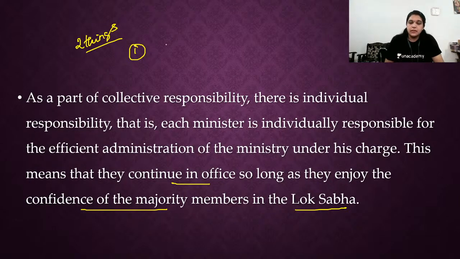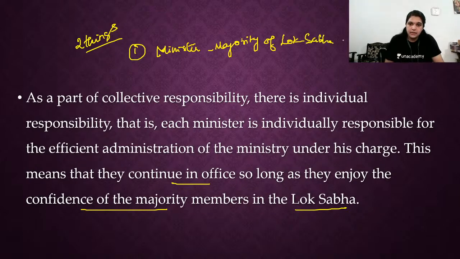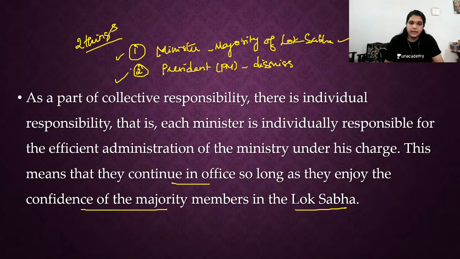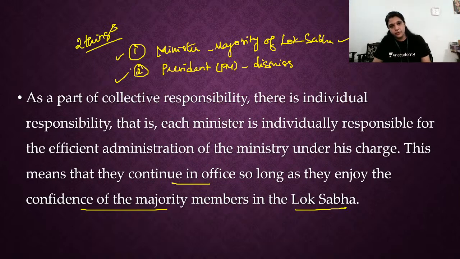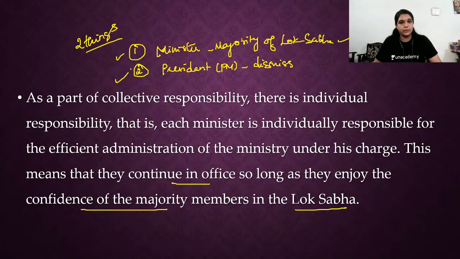What? Number one, every minister has to have the majority of Lok Sabha. If they lose that, what happens? They will be removed from their position. Second one, the President, on the advice of the Prime Minister, can dismiss ministers. Fine. So these two things make the ministers individually responsible also. Collective responsibility, we have the no confidence motion, but individual responsibility is also there for every minister. That is also ensured by the Parliament.